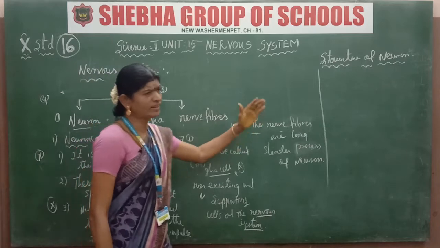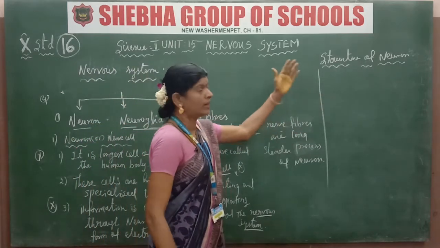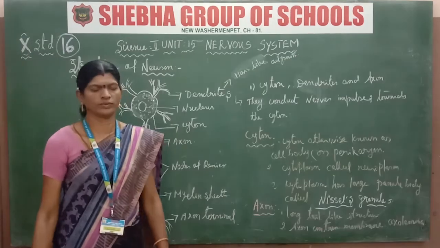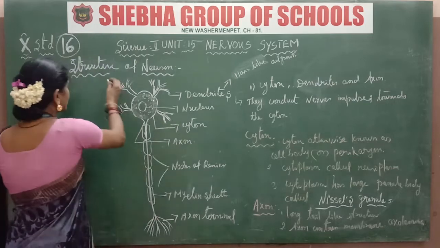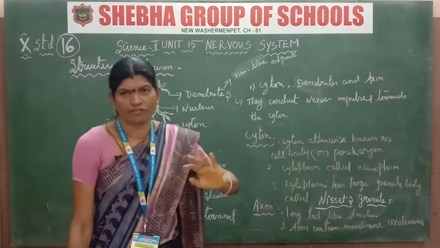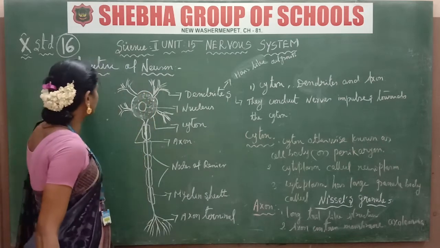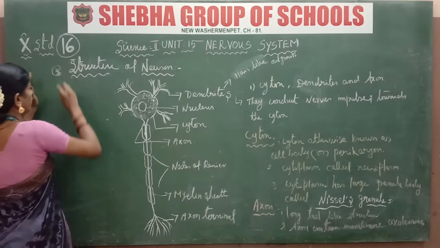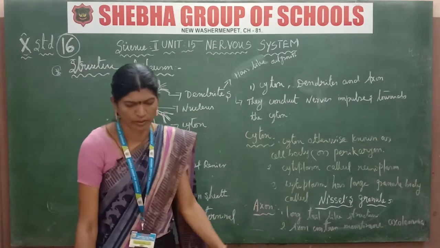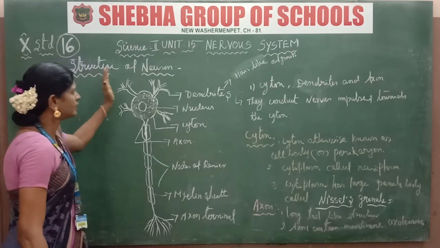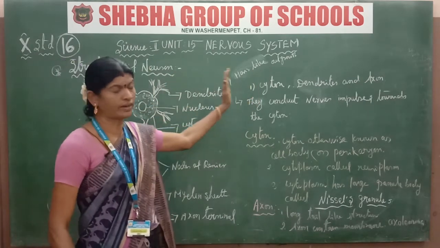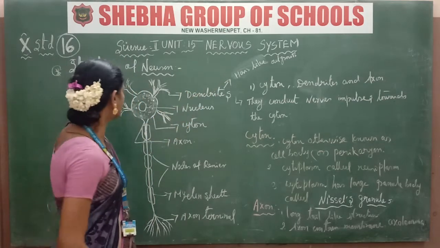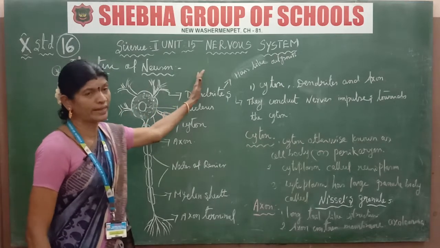Okay. Next we are going to the structure of neuron. Another 5 mark question. Important, listen carefully. Many questions are asked from this part. Very important question. The structure of neuron: the neuron typically consists of 3 parts. First of all, the nerve cell is made up of nerve tissues.